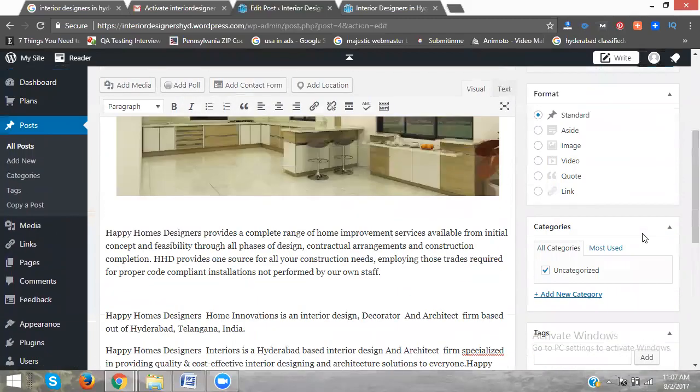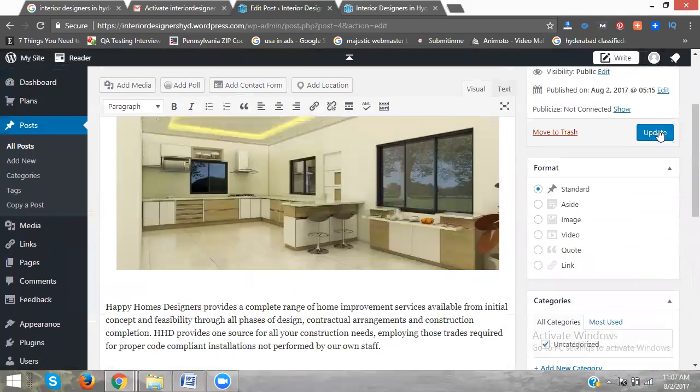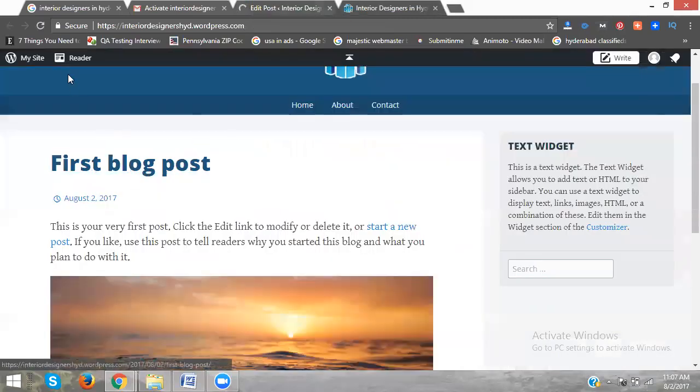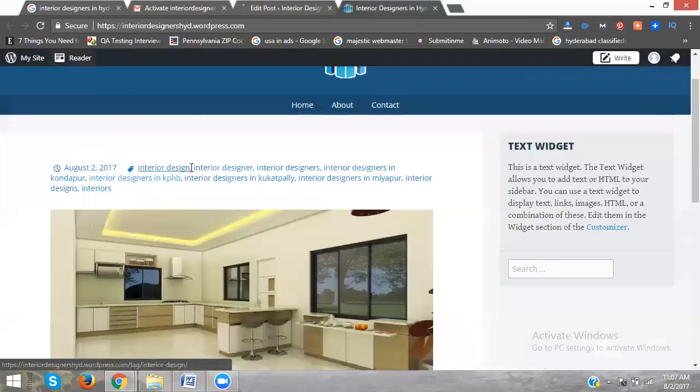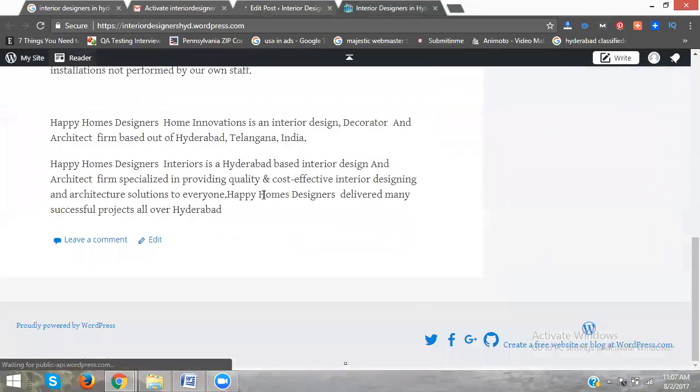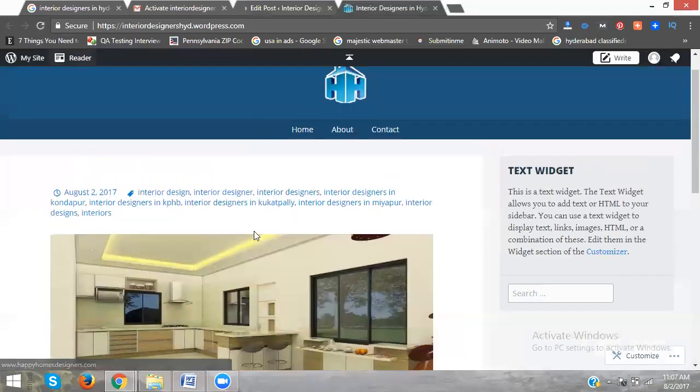Now click update. But suppose this button is not available from your WordPress creation time, that means your Gmail is not verified. When updating this file, it is not showing the update option, that means your Gmail is not verified. Now click update. Now the previous homepage will look like that. Now refresh. Is it clear? Your number of tags, home page, and content, everything is there. Yes or no? This is very important.